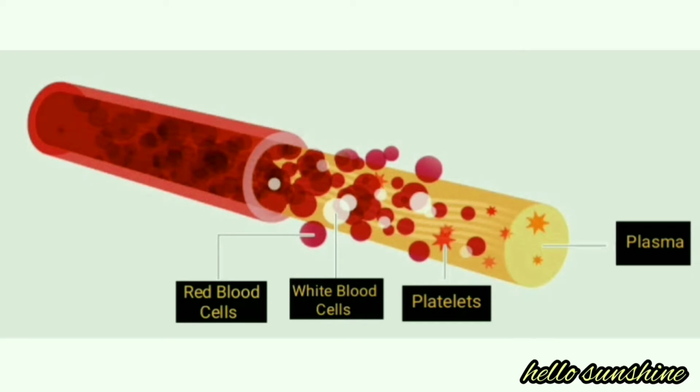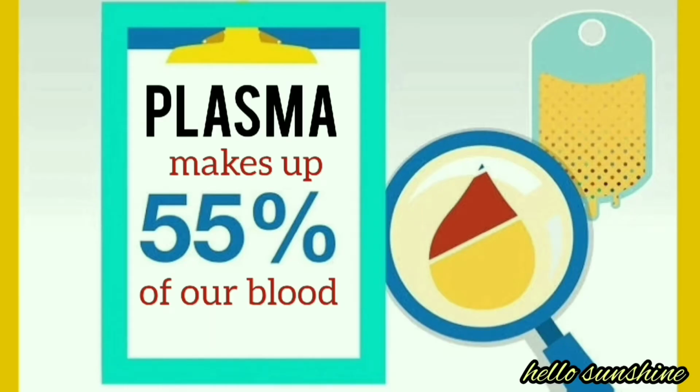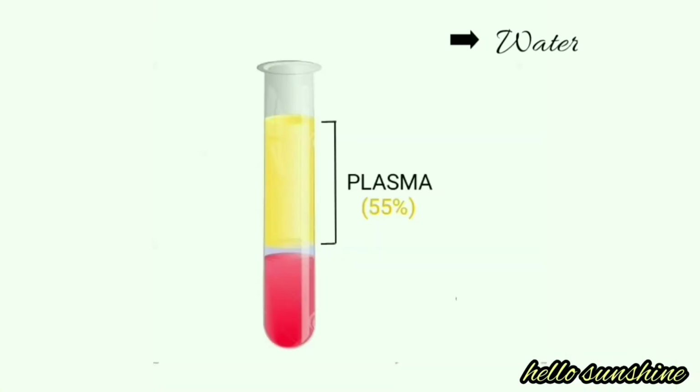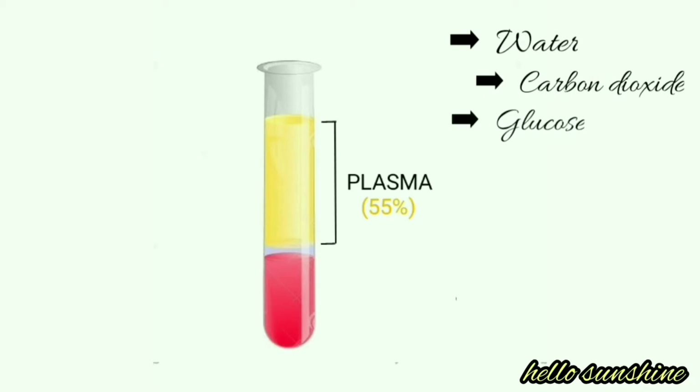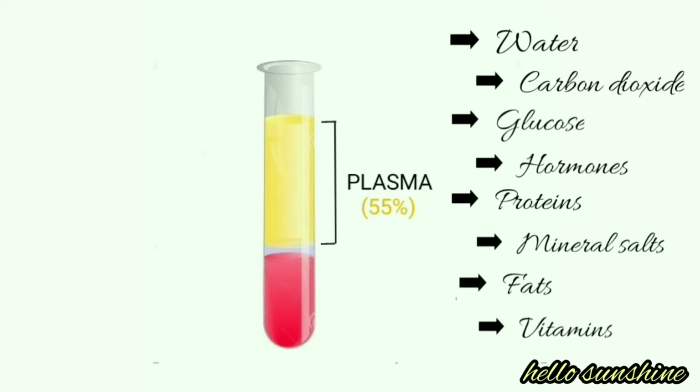Blood mainly consists of plasma, red blood cells, white blood cells and platelets. Plasma makes up 55% of blood content. Plasma is 92% water and the contents of the remaining 8% include carbon dioxide, glucose, hormones, proteins, mineral salts, fats and vitamins.